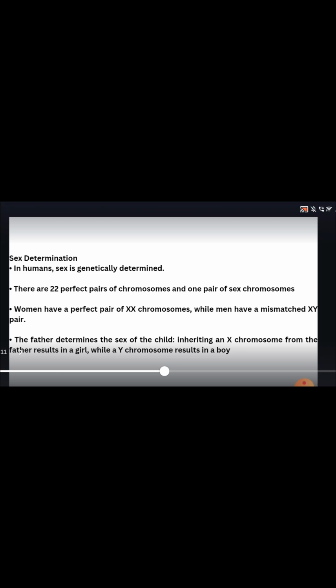Sex determination. In humans, sex is genetically determined. There are 22 perfect pairs of chromosomes and 1 pair of sex chromosomes. Women have a perfect pair of two XX chromosomes while men have a mismatched XY pair. The father determines the sex of the child. Inheriting an X chromosome from the father results in a girl, while a Y chromosome results in a boy.